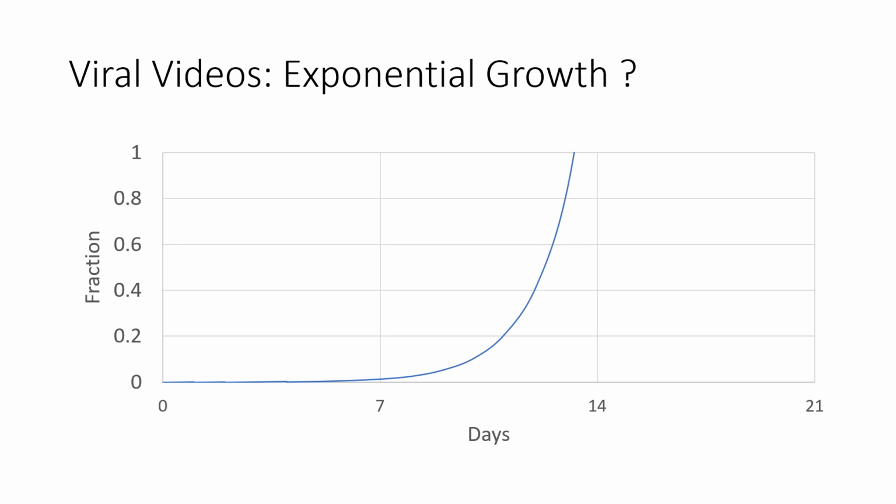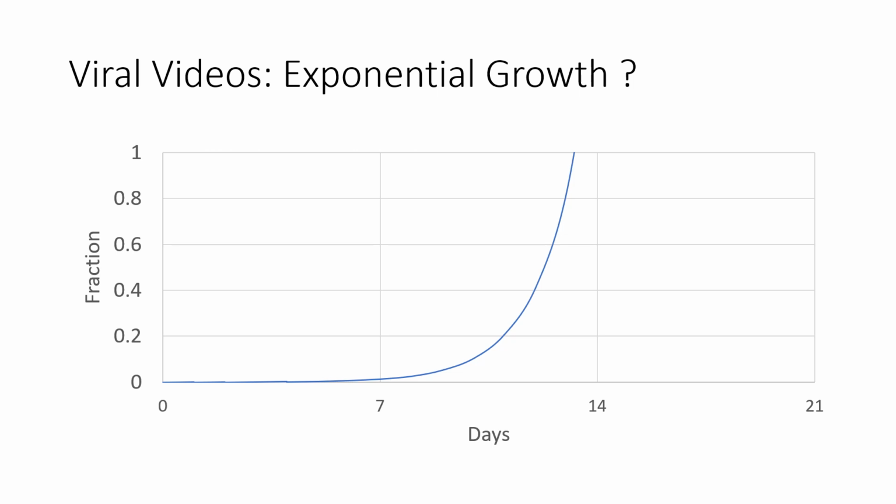But what this plot indicates is that the growth is faster, faster, and faster. And all of a sudden, everybody's watched the video, and all of a sudden, nobody watches the video anymore. There's no more further growth. That's not really how viral videos grow, or how viral tweets grow, or how social media have viral events.